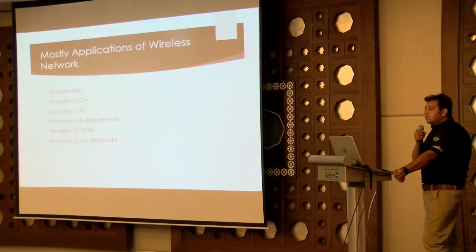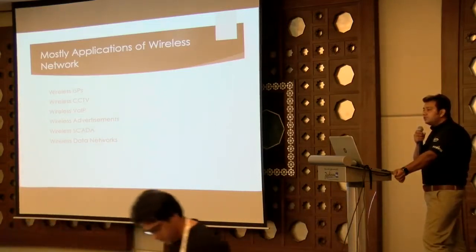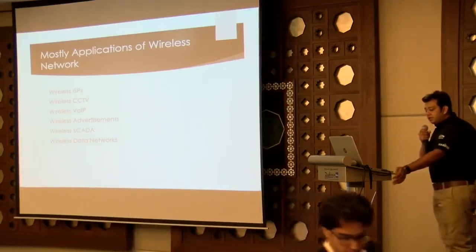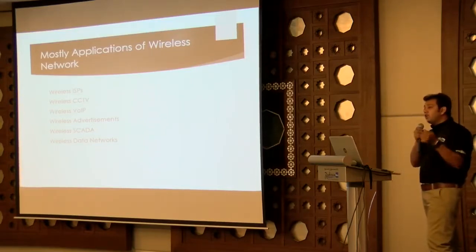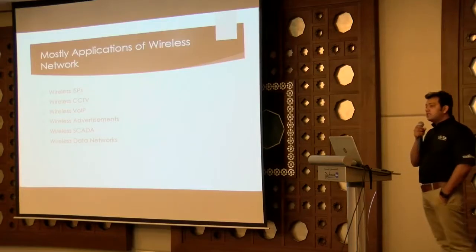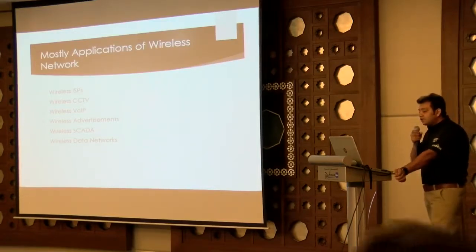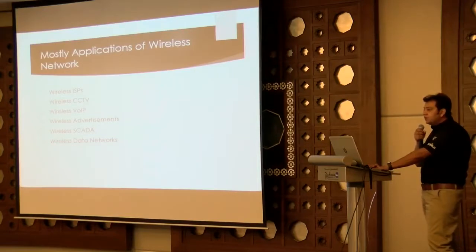SCADA systems means the electrical parameters. When you are talking about industries, it is very important that you can get the machinery's data, the parameters of the equipment, and the machines which are roaming. You cannot make it on the cable side or the fiber side, so you always need some wireless system. Also, even if you have running CRM systems or app systems, you need a data network, so you also use wireless there.